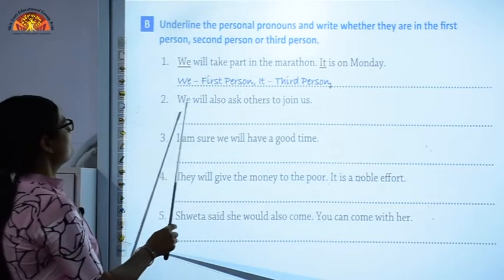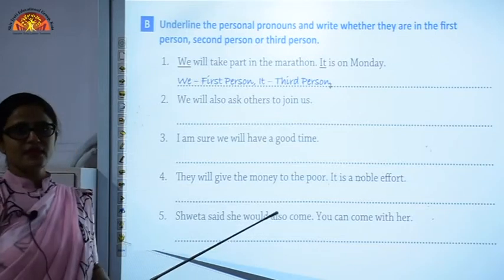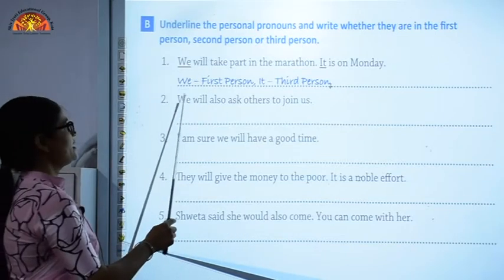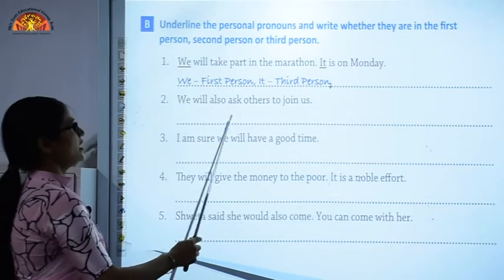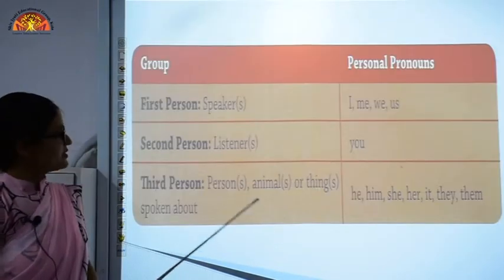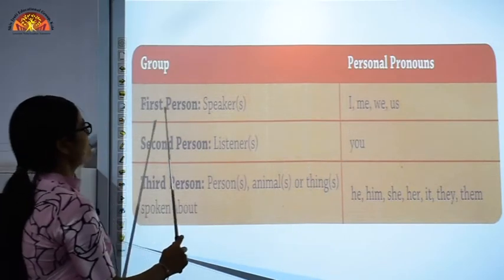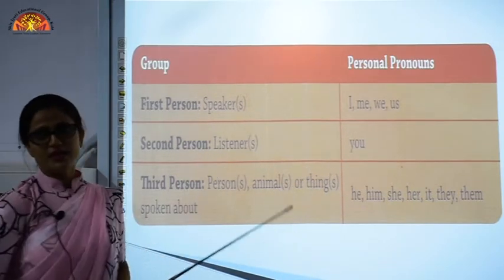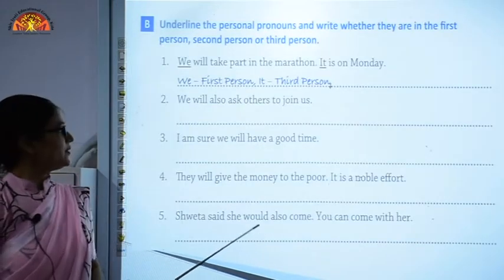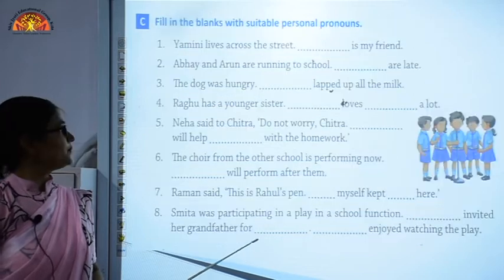Similarly, we will also ask others to join us. In this sentence, there are two pronouns, that is we and us. Both are first person. You can see in the previous column, we and us is the first person, the person who is speaking, right? Rest of the sentences you have to do on your own.